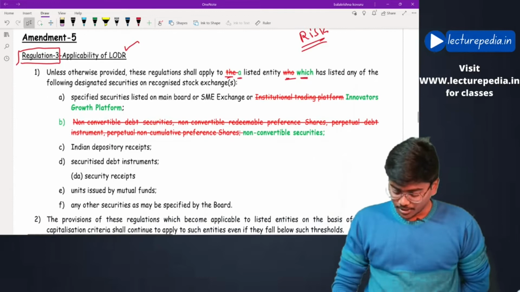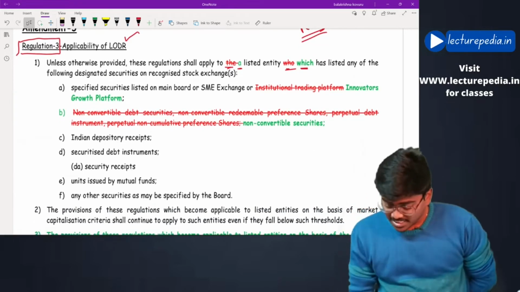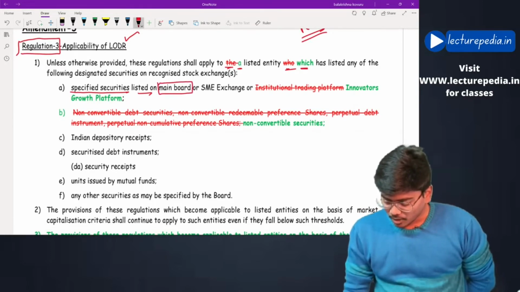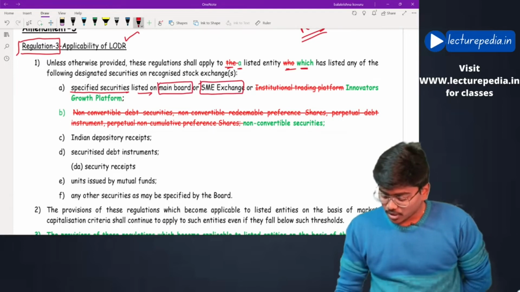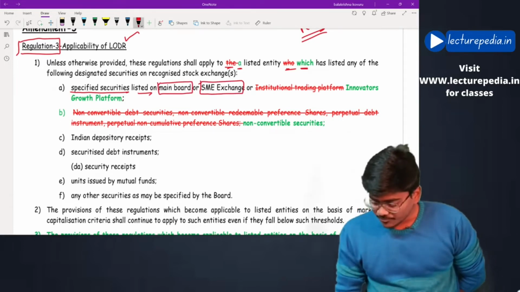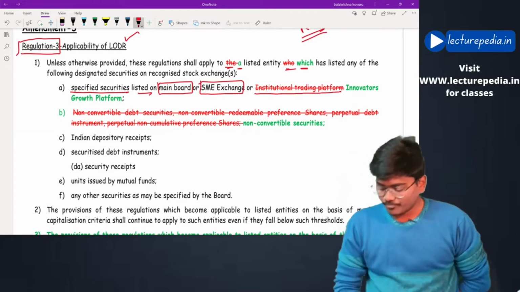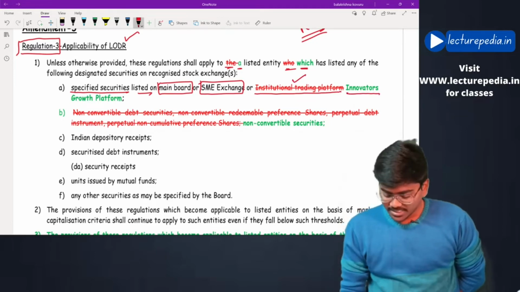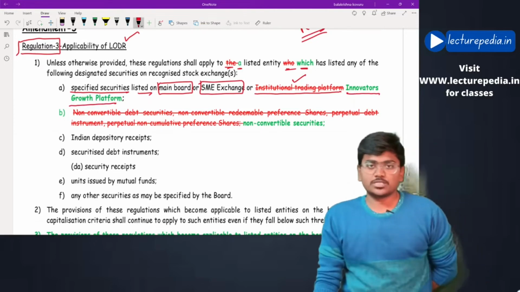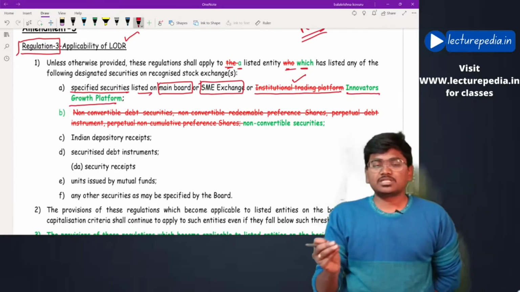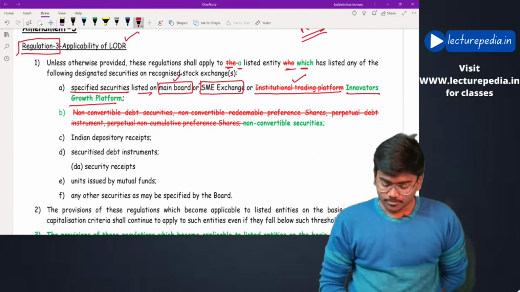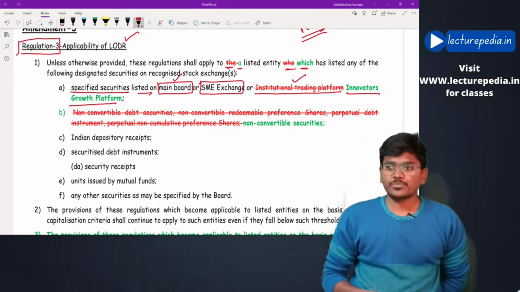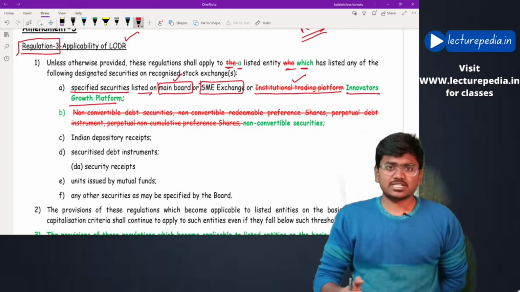Where the securities have to be listed: specified securities listed on the main board or SME stock exchange, or previously the term used was institutional trading platform. Now SEBI has replaced this term with innovators growth platform. Basically, in the stock exchange there will be 3 platforms. One is the main board, in which all the companies whose share capital is more than 10 crores will list their shares, and the SME platform, where companies whose share capital is less than 10 crore will list shares.